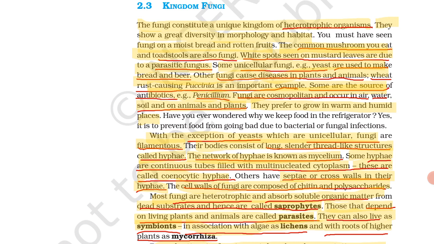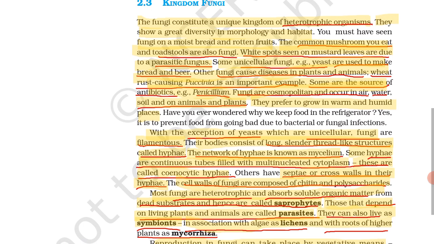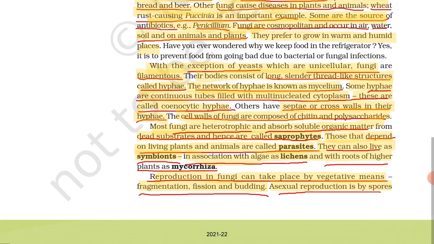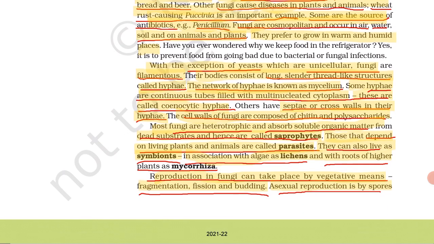The fungi depend on algae for nutrition, and the algae depend on fungi for some other purpose. Means they facilitate each other for their needs. For example, fungi with algae as lichens, and fungi with roots of higher plants as mycorrhiza. These are examples of symbiotic association.